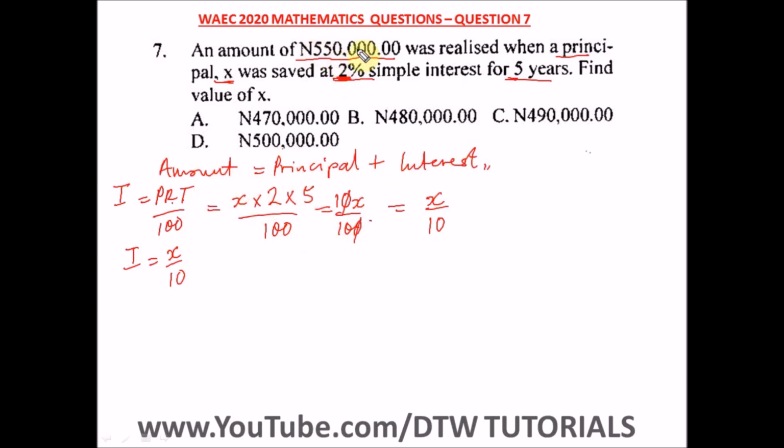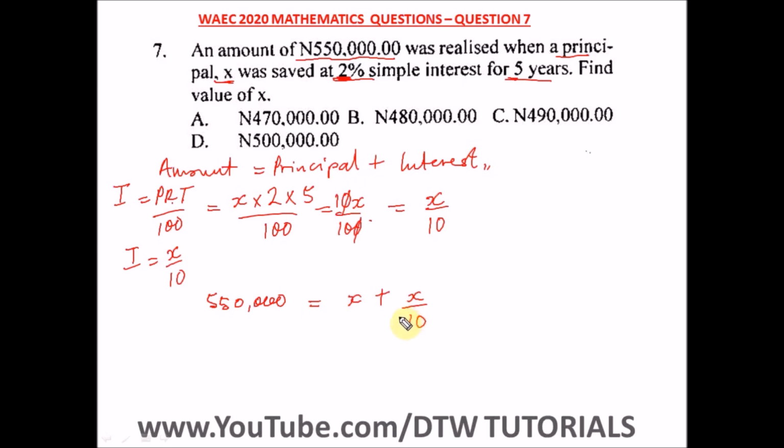So let us put it into this equation. We've been given our amount as 550,000 naira. So we have 550,000 equal to our principal X, and our interest from this formula, X over 10. So we have to look for our X, because the question says find the value of X. You can see the way we substituted.